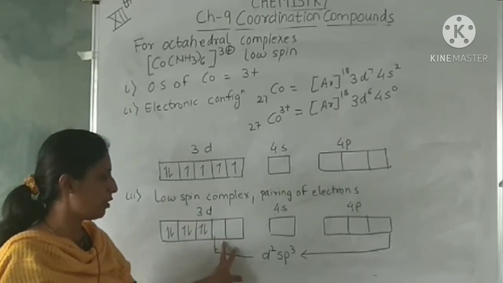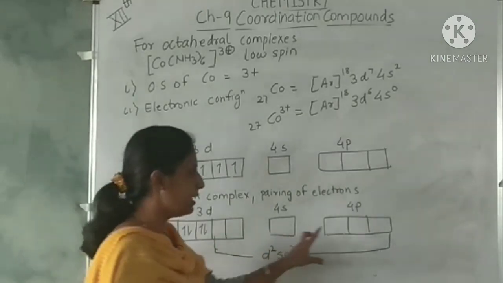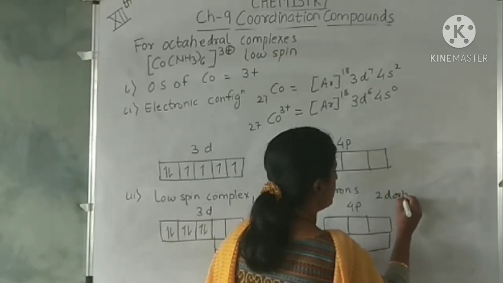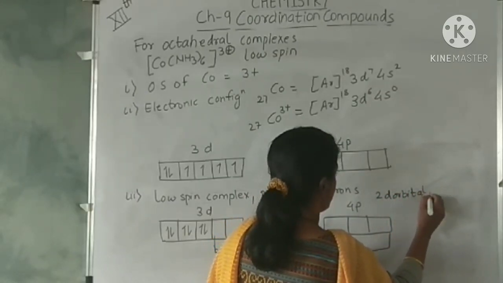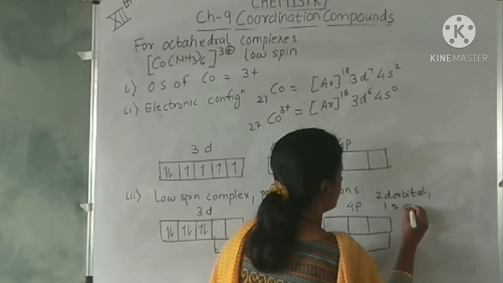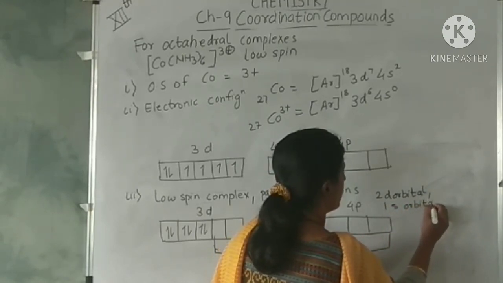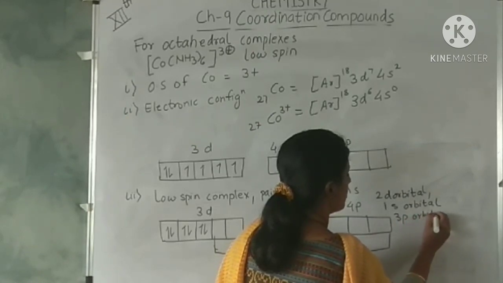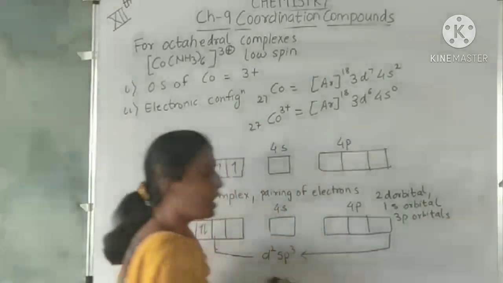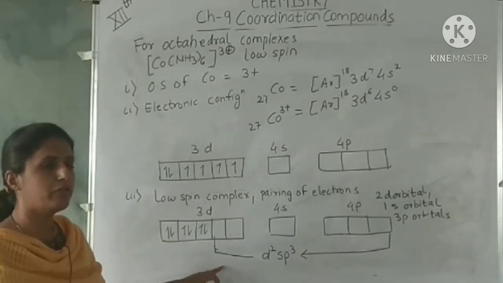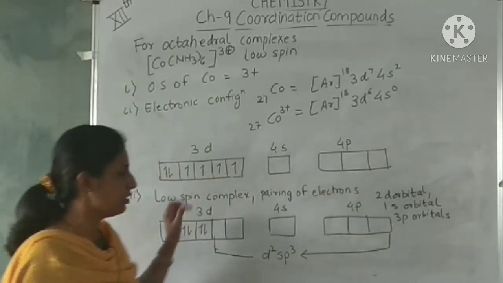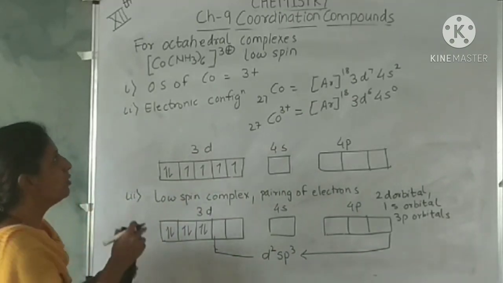So these 2 d orbitals, 1 s orbital and 3 p orbitals all undergo hybridization. What type of hybridization? d2sp3 hybridization it will undergo.